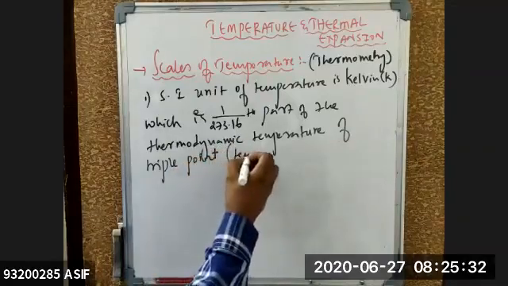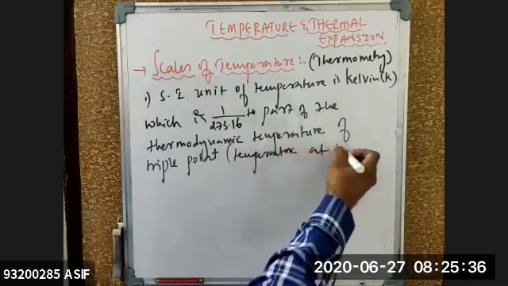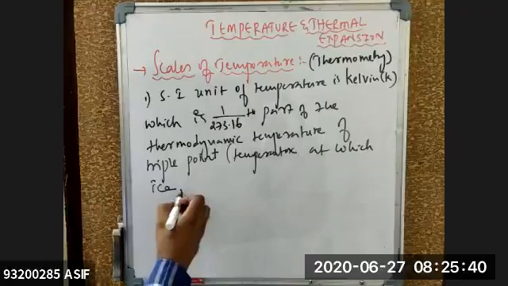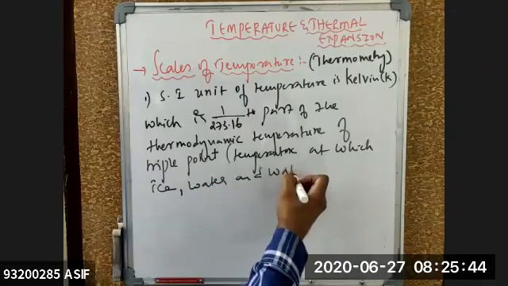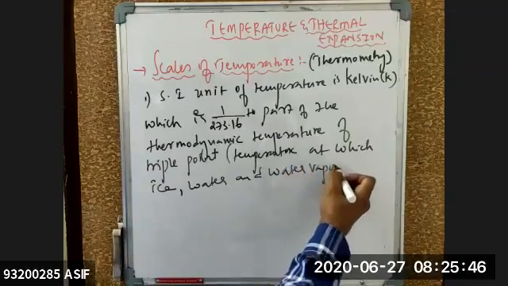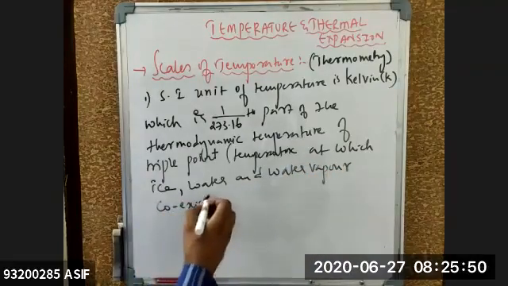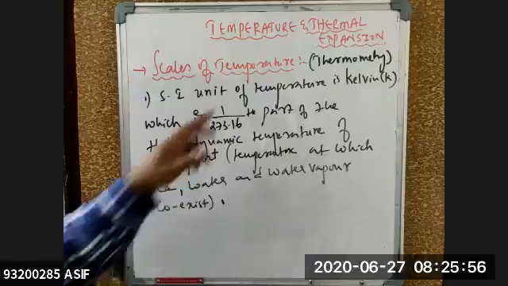Triple point is nothing but the temperature at which ice, water and water vapor coexist. So what are the scales of temperature?